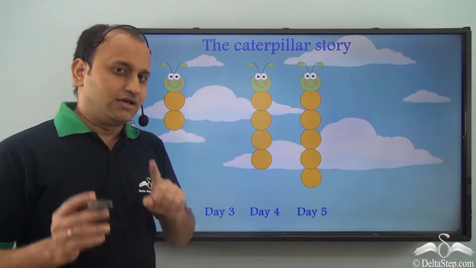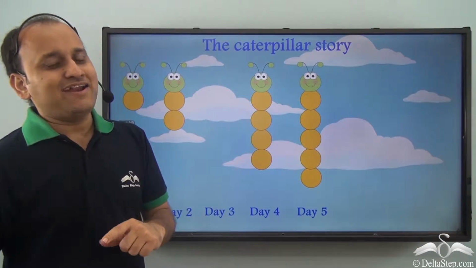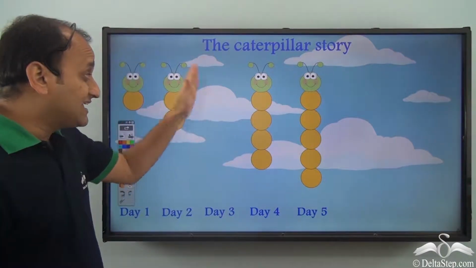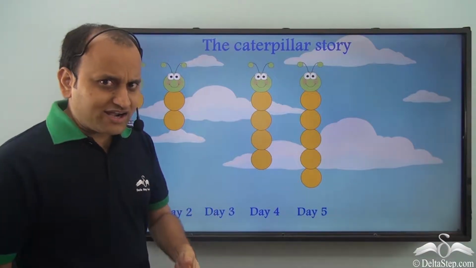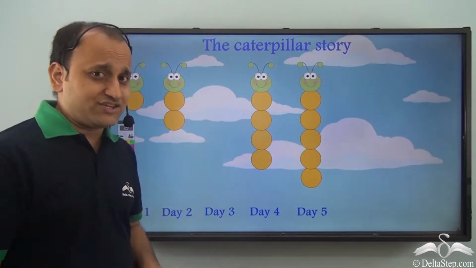Now, he was very unhappy that he had nothing for day 3. But he had read about patterns, and from patterns, he was able to identify what he can draw for day 3. Now, can you identify what will be the size of the caterpillar on day 3?